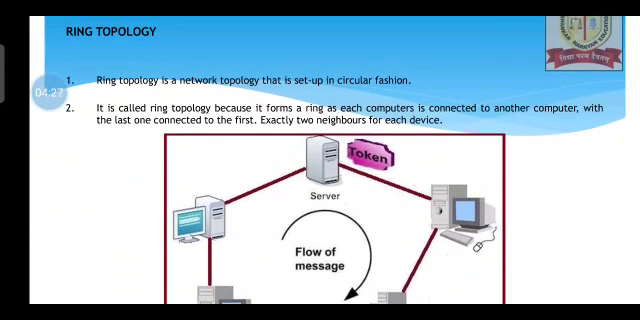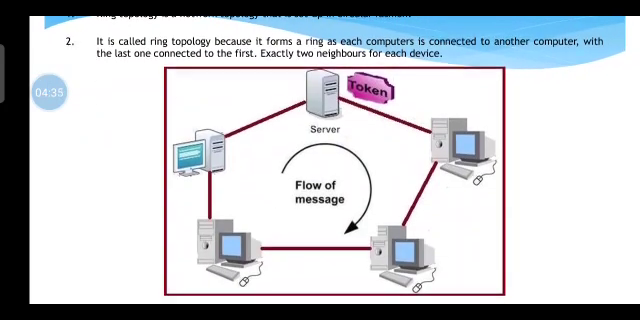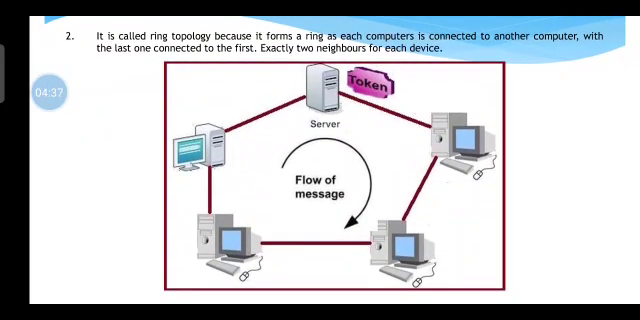So this is the second topology, ring topology. As the name implies, it is a network topology that is set up in a circular fashion, as you could see in the diagram. It is called ring topology because it forms a ring as each computer is connected to another computer, with the last one connected to the first, exactly two neighbors for each device. I hope each and every point is clear.